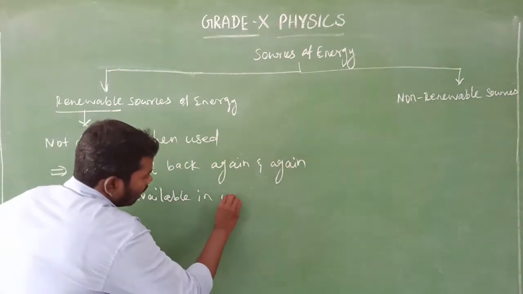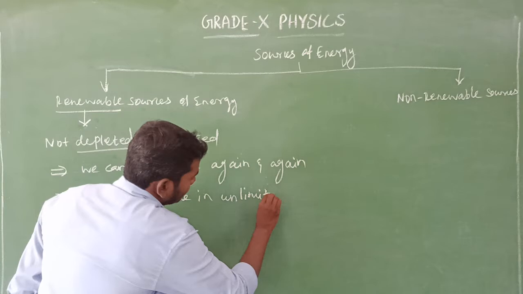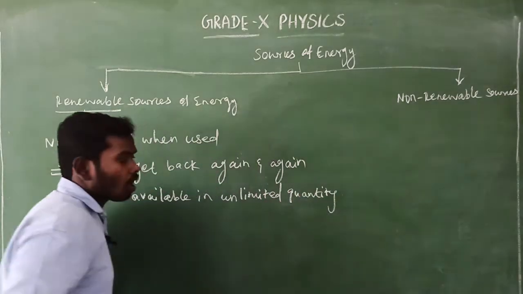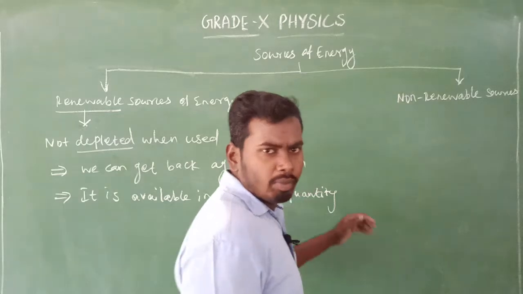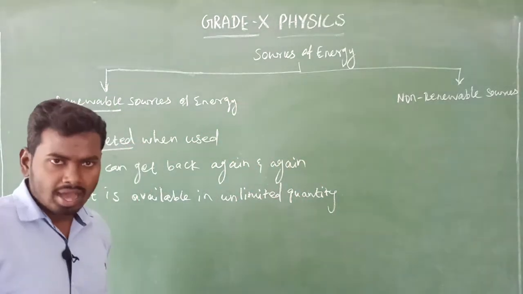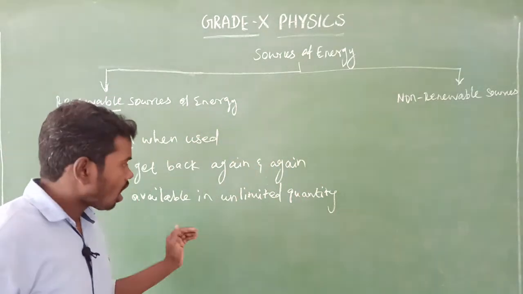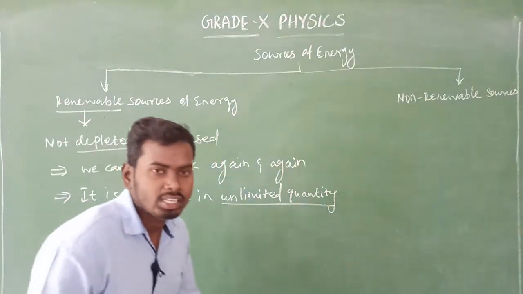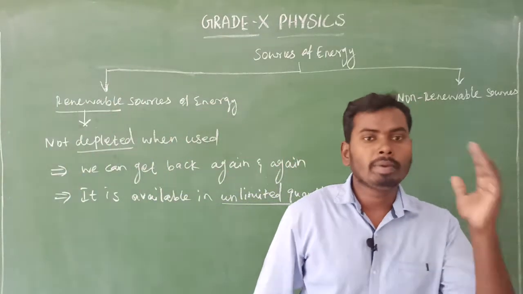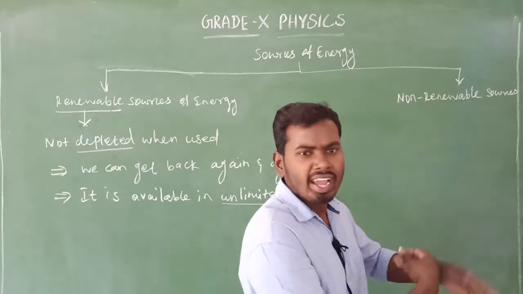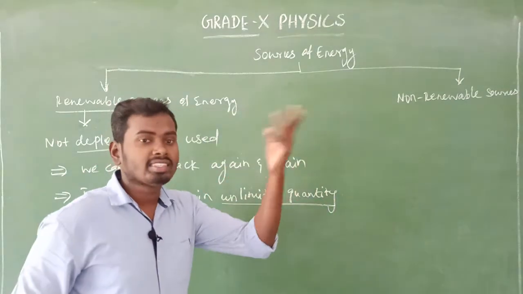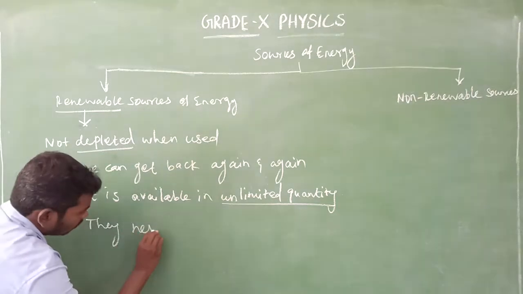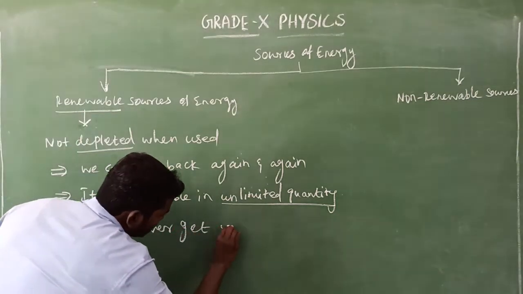The renewable source of energy supplies us unlimited quantity because it is available in very tremendous amount in this world. We can get back again and again. They never get exhausted.